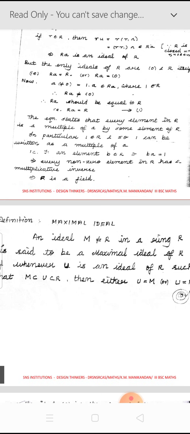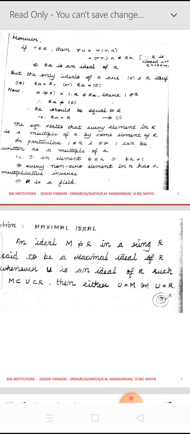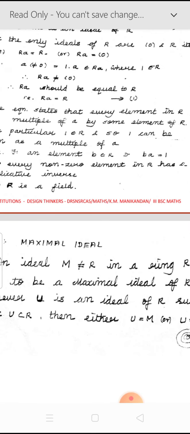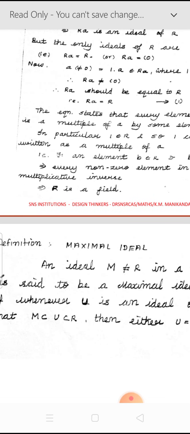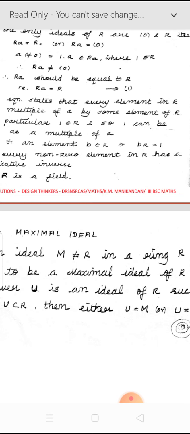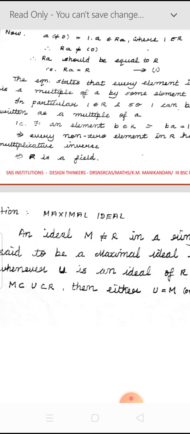Now this states that every element in R is a multiple of A. So there exists an element such that 1 belonging to R can be written as a multiple of A. So now we have shown that for any element A not equal to 0 in R, there exists an element B belonging to R such that B into A equal to 1. So now every non-zero element in R has a multiplicative inverse, therefore R is a field. This result we have shown now.